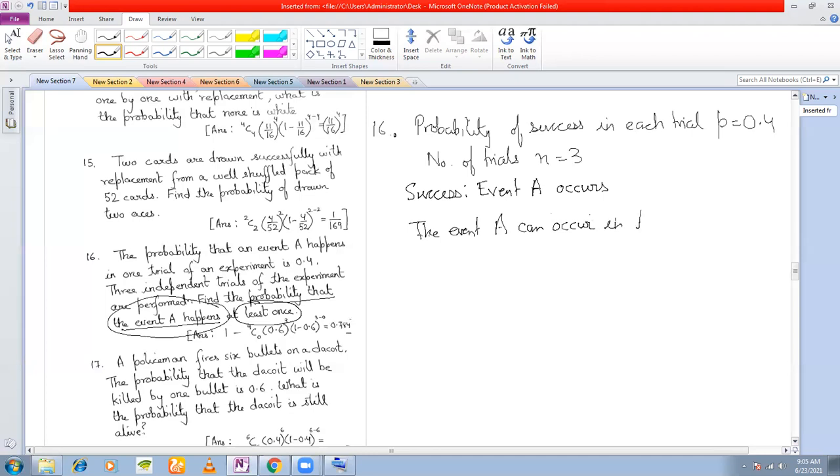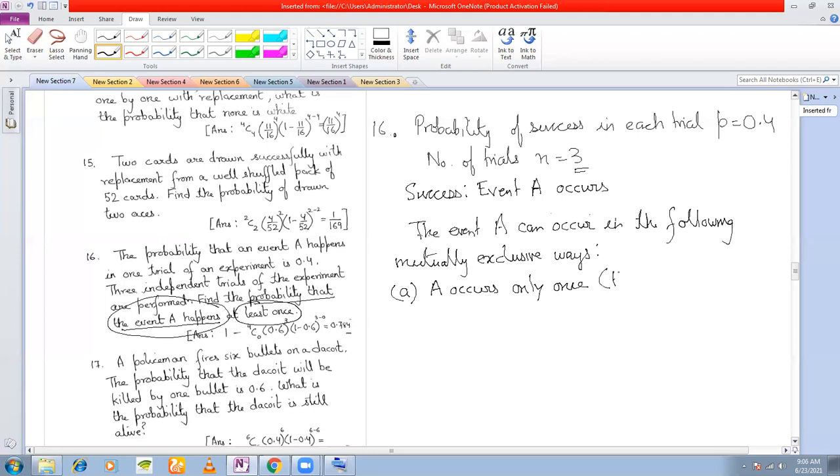It can occur in the following mutually exclusive ways. What are those ways? A occurs. See how many trials are there? There are 3 trials. And at least once means A occurs only once. That means here, in fact, the value of R is equal to 1, right? Number of successes is 1.